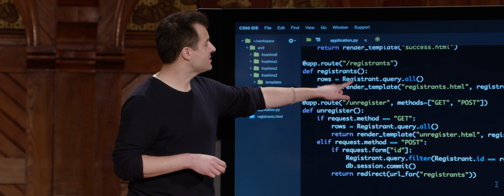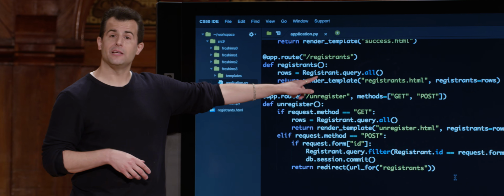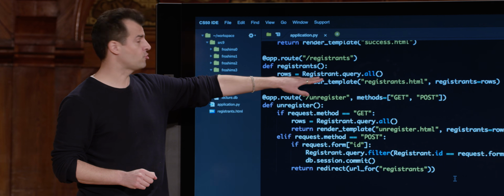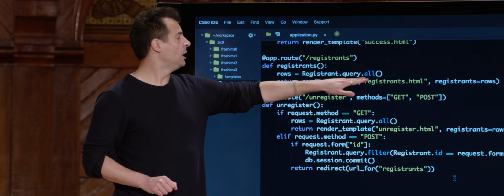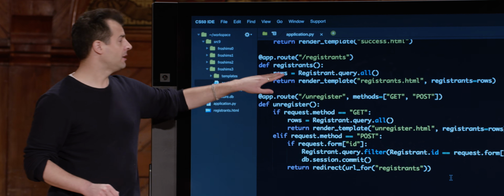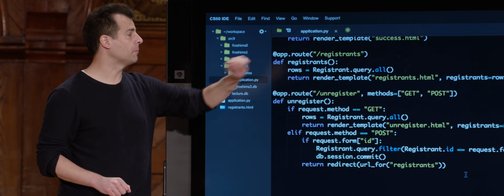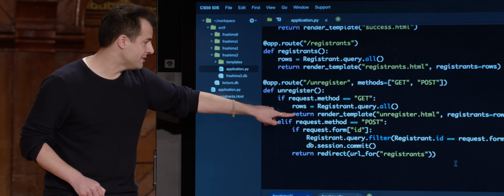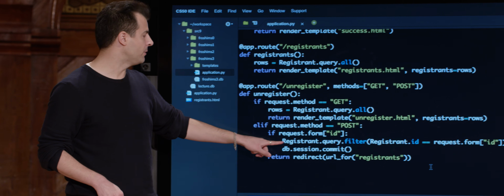And for instance, here's how you can get all the registrants in your database if using an ORM. Instead of doing select star from registrants, you can just say, hey, registrant class, give me a query for all of my data. And what you get back is a whole bunch of rows, which, as before, we can pass into our template. Down here, meanwhile, we can request all of those rows again and pass them into that template. Or here, notice what we can do.